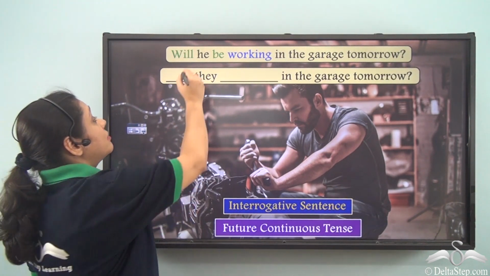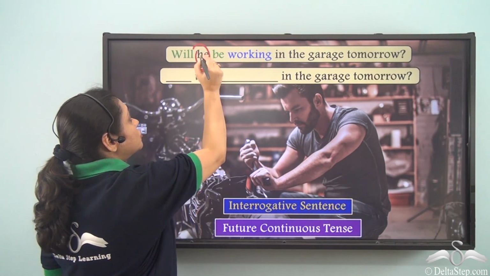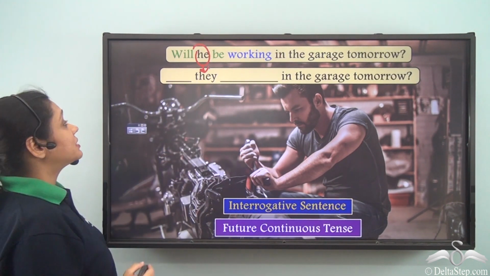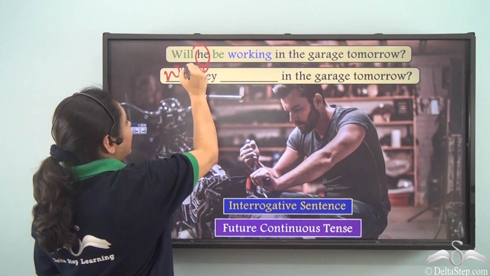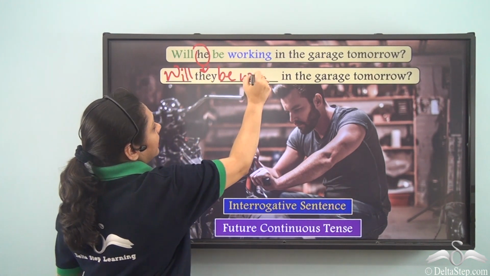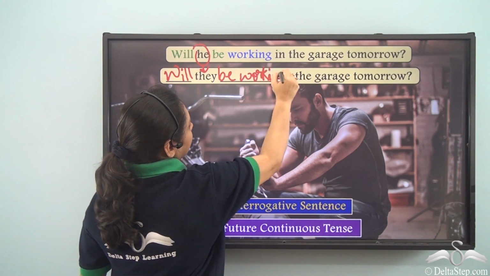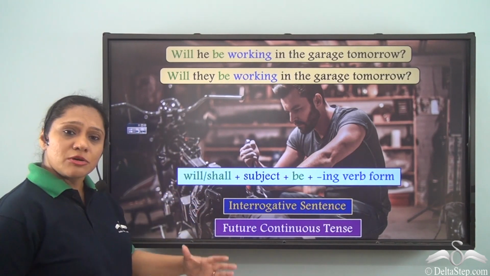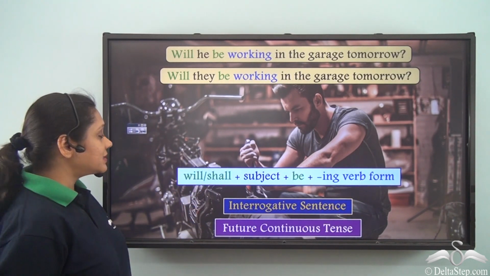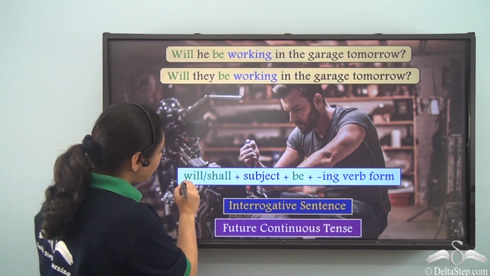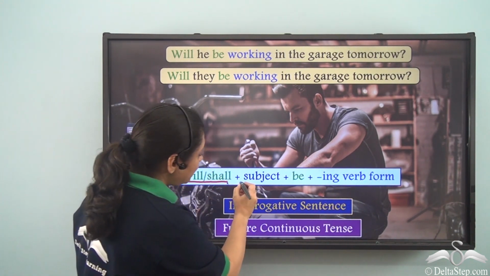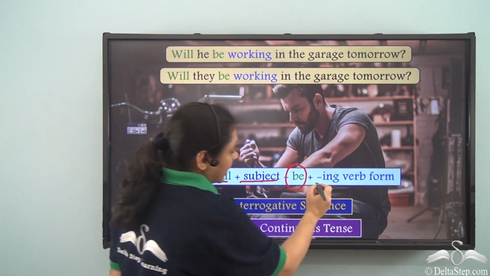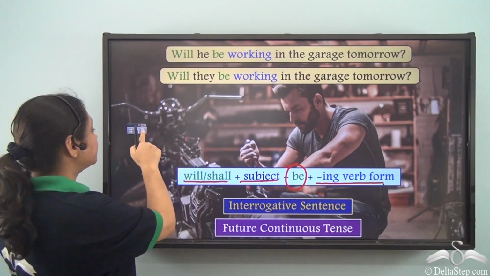Now if we change the subject from he to they, what will we write? Then this sentence will be written as, will they be working in the garage tomorrow? So what do we see? That interrogative sentences portraying this tense can follow the form will or shall followed by the subject, then another auxiliary verb be and then the ing verb form.